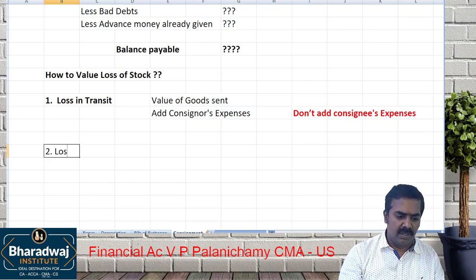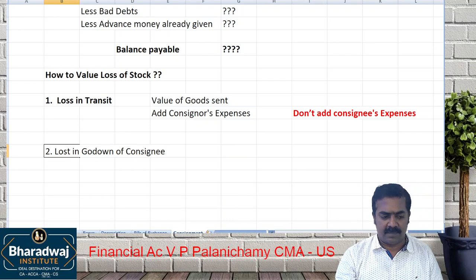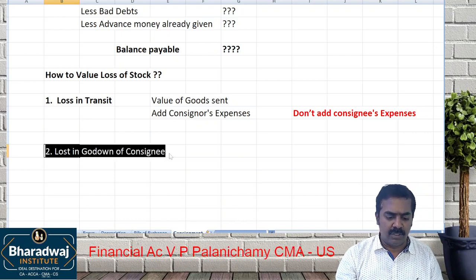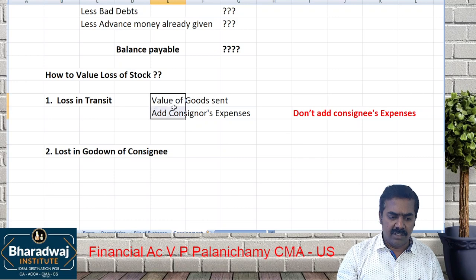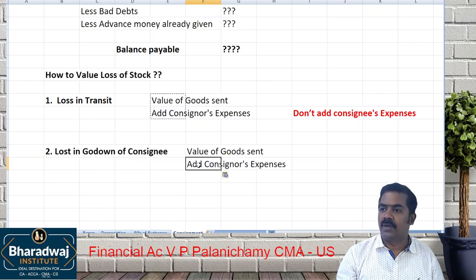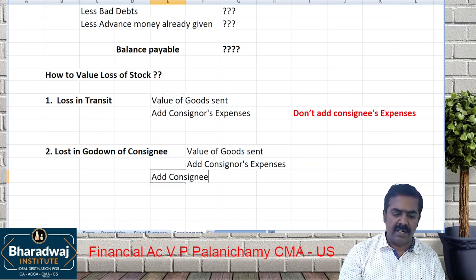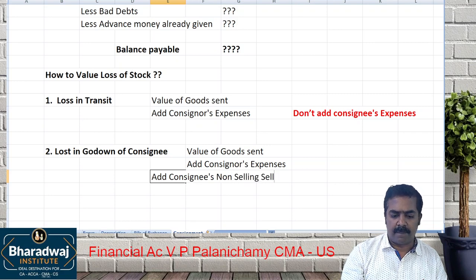Number two. Lost in the godown of the consignee. In your godown the goods are lost. You will take the value of goods sent, add consignor's expenses, and add consignee's expenses also, the consignee's non-selling expenses.